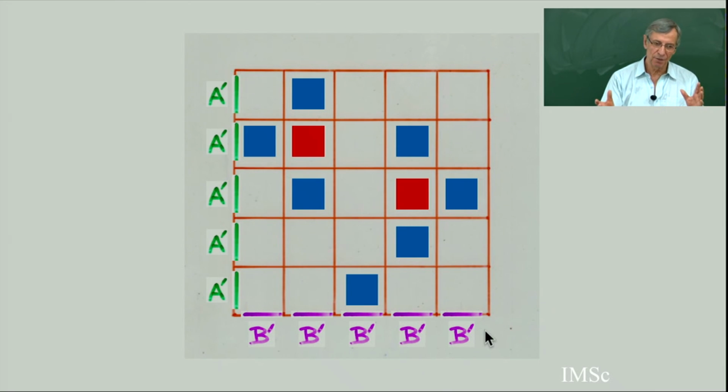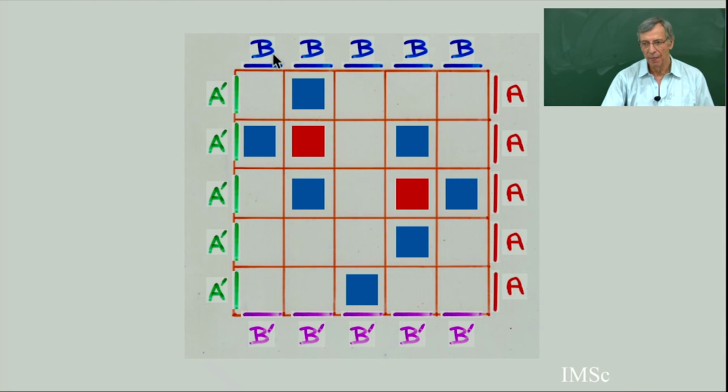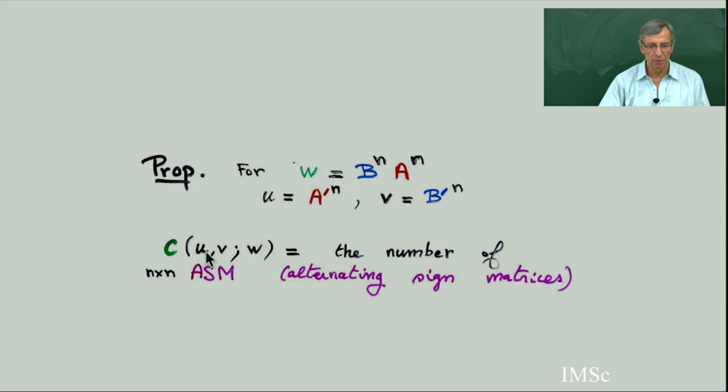So by construction of the rewriting rule of the equation, it's alternating in blue and red. And finishing with A prime in a row means that you have a blue, red, and finish with the blue. You can convince yourself. So the starting point was this word B^n A^n. At the end, I have this word there, and all possible rewriting is encoding, all possible tableau is encoding of this coefficient here, C of U, V, W. So this gives you an idea of the proof.